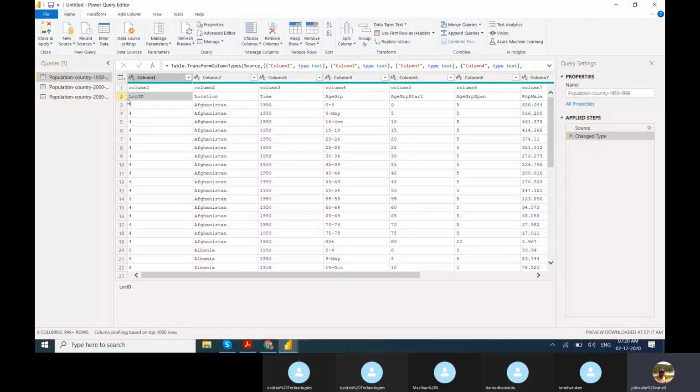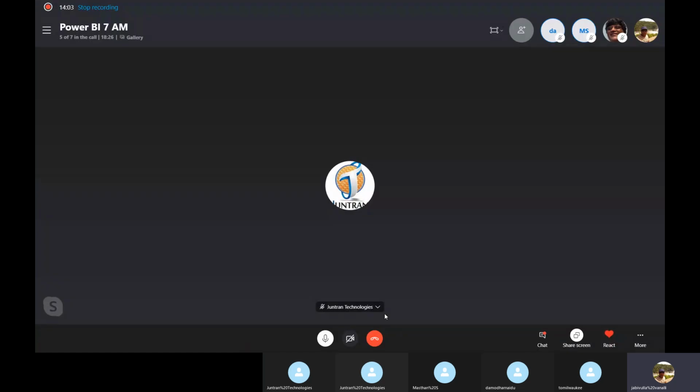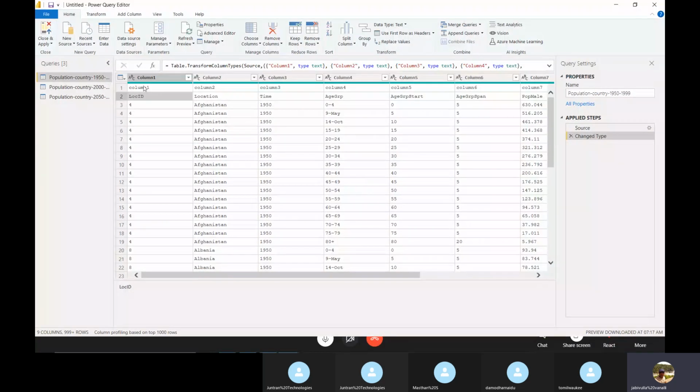So I want to use this row as the header. How do you do that? You can delete the first row, the one with column 1, column 2, column 3.